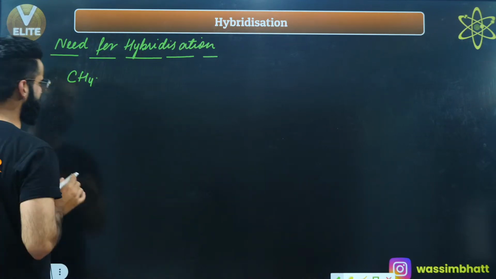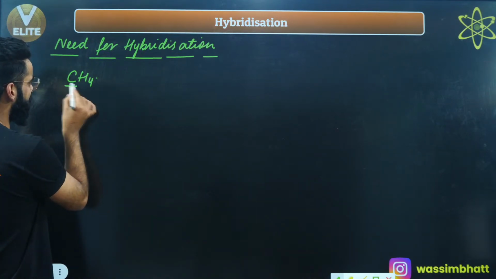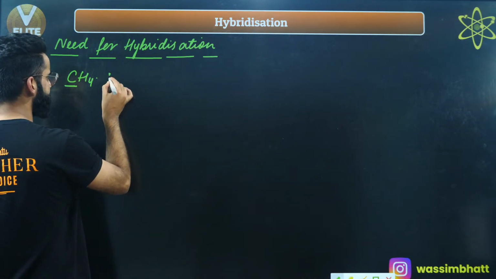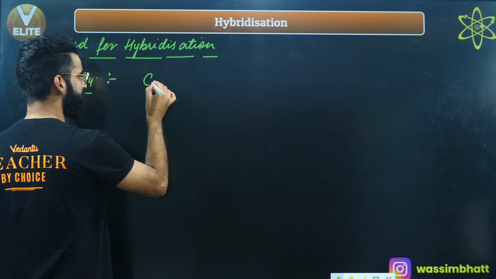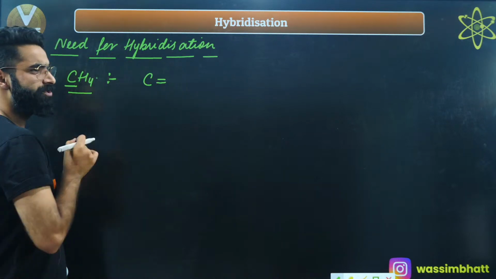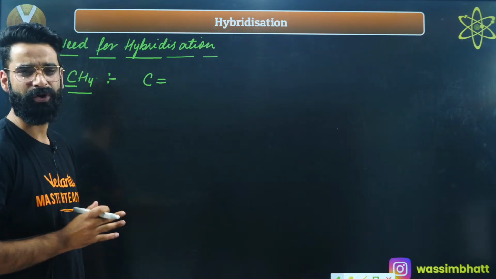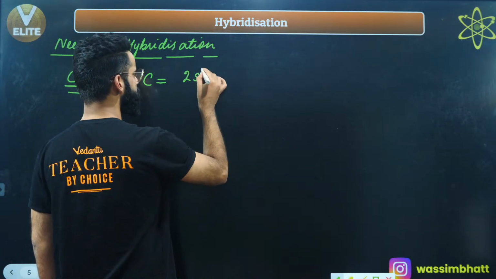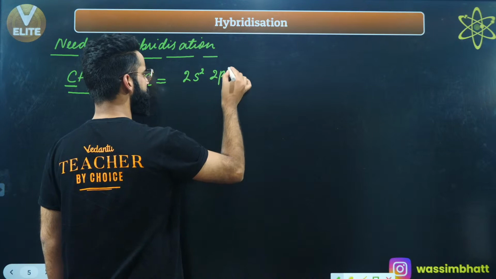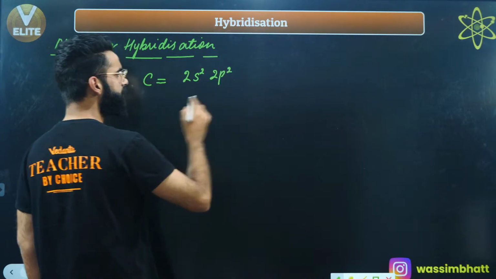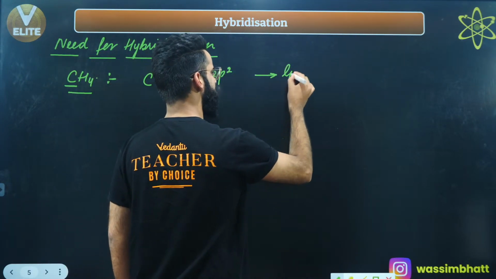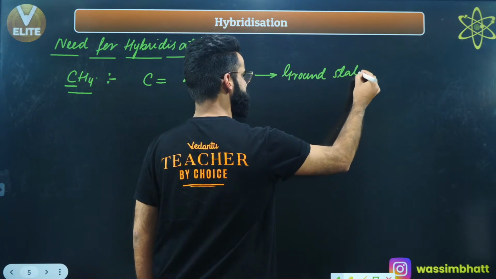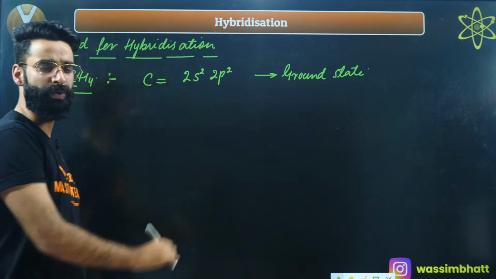First of all, in this methane, the central atom is carbon, right? The central atom is absolutely carbon in case of your methane. If I want you to write the outermost electronic configuration of carbon, I'm sure you can do that. It's going to be 2s2, 2p2. This is the outermost configuration of carbon when carbon is present in its ground state.